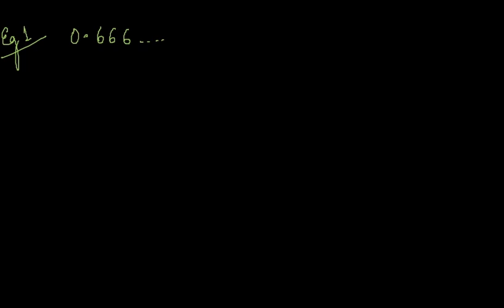Now can I write it as 0.6 bar, where bar signifies that this 6 is repeating? Now I have to convert it into a rational number in the form of p by q. So I will be following some steps. Step number 1 is let this number be x. Let x be equal to